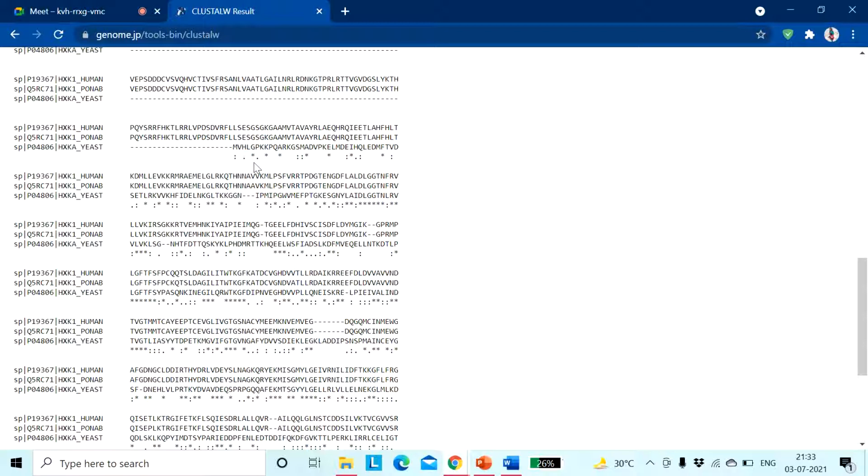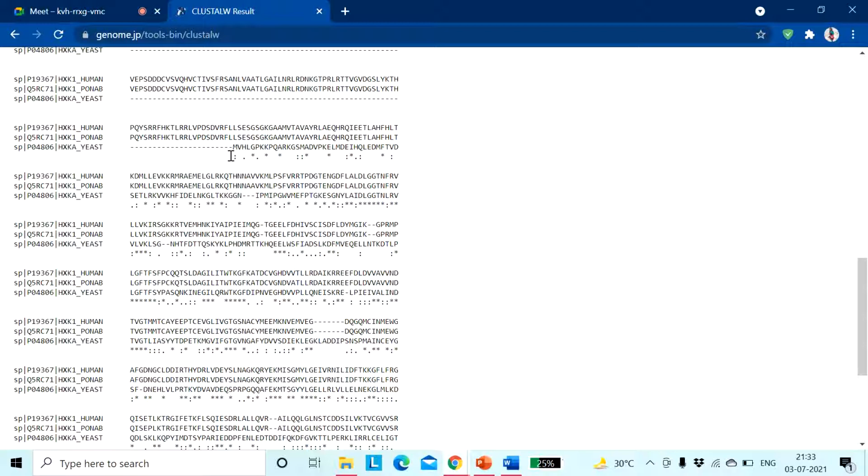So this is the representation of the dissimilarity between the amino acid sequences, whether they are of the same kind, polar or non-polar, or having the same kind of charge or not. So is it clear?